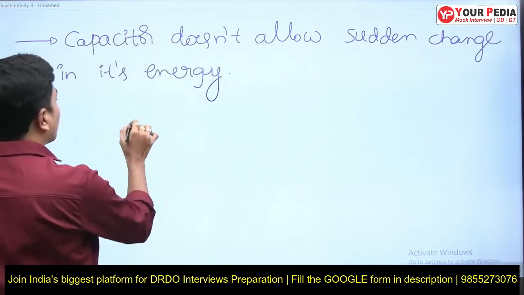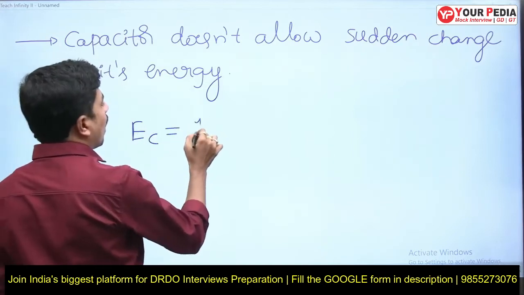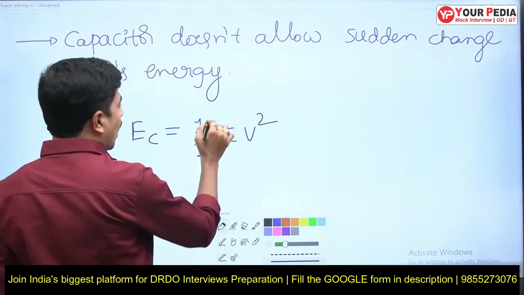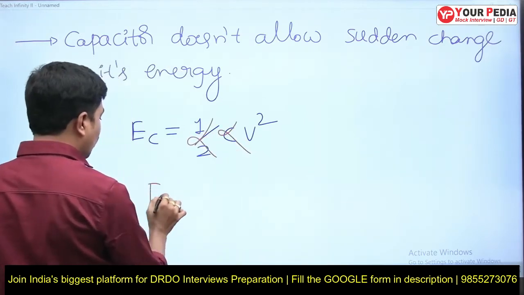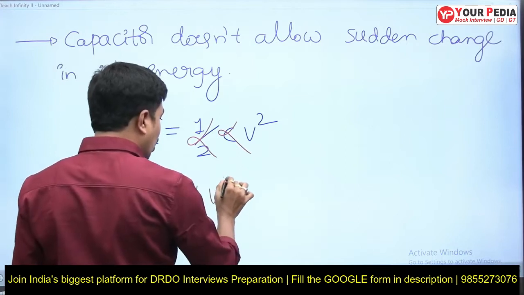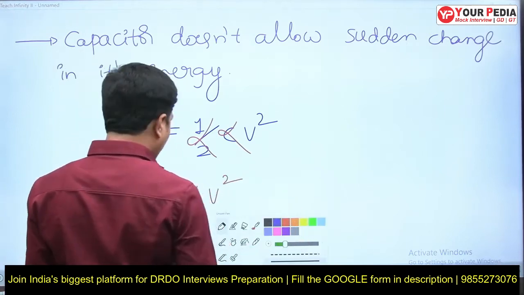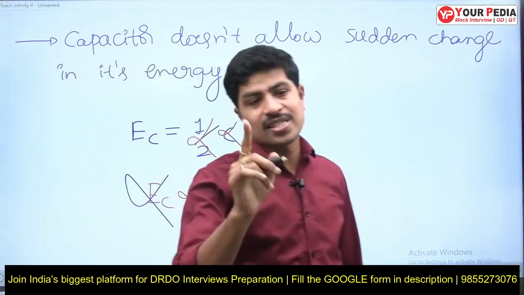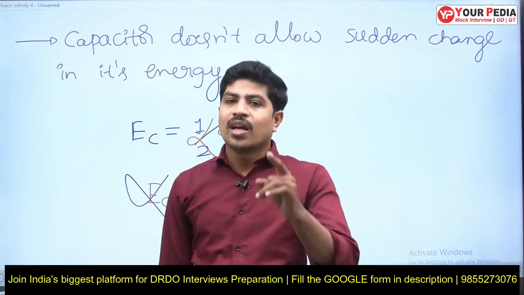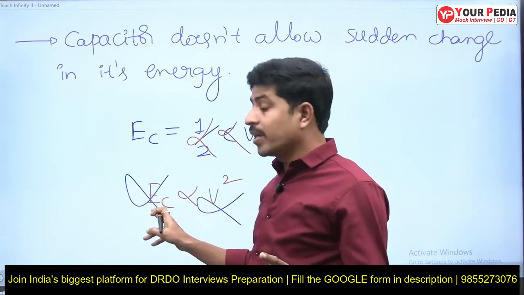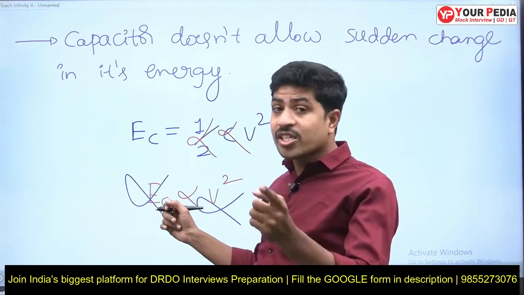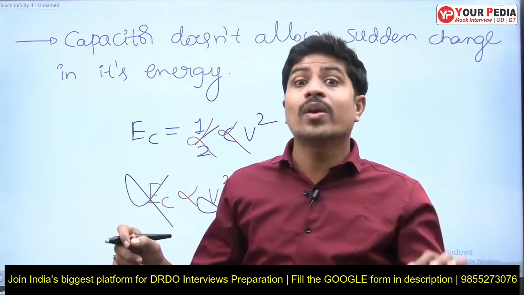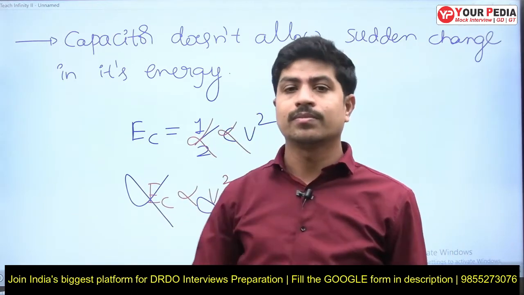Now, if you look at the energy of a capacitor, it is half C V square. Here, half and C are constant, so the energy of a capacitor is directly proportional to V square. We know energy will not change suddenly, therefore voltage also will not change suddenly. Energy is going to depend upon the voltage across the capacitor. That's why voltage across a capacitor will not change suddenly.